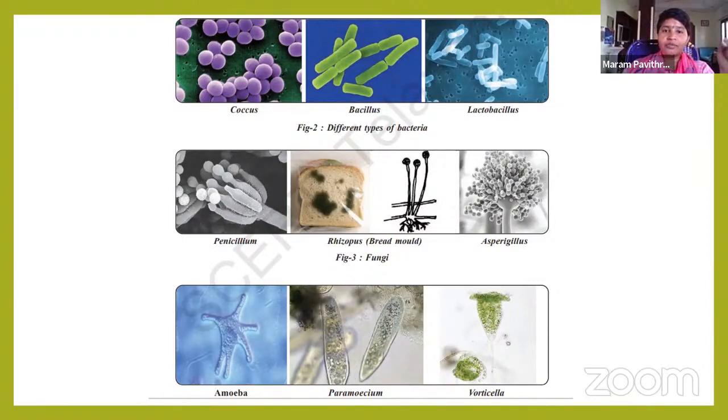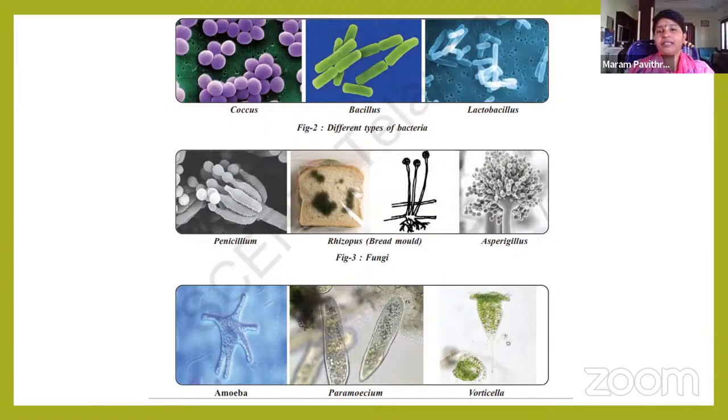If you observe here in the picture, you can see various types of microorganisms. Are they similar? No, they are not similar. First, in the first picture, you can see the round-shaped bacteria, and in the second picture, bar-shaped bacteria. If you see in the second row, various kinds of fungi you can observe.